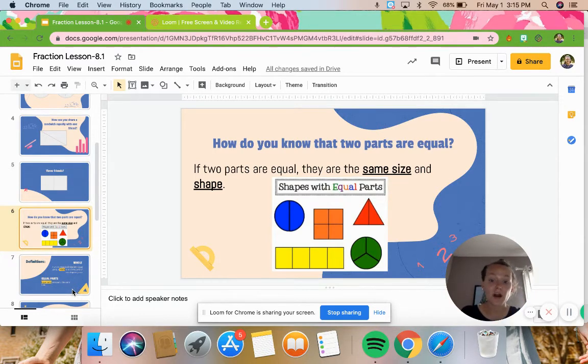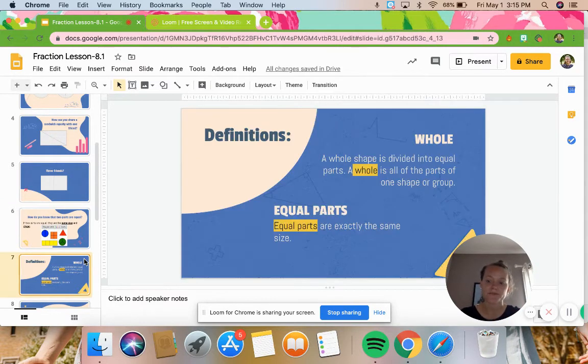The equal parts are what you see here. This is an equal part, that's an equal part, that, and that. Each of the ones inside the whole shape are the equal parts. Equal parts are exactly the same size, and we know they're also exactly the same shape. It's like a mirror. They're going to be the same on both sides.